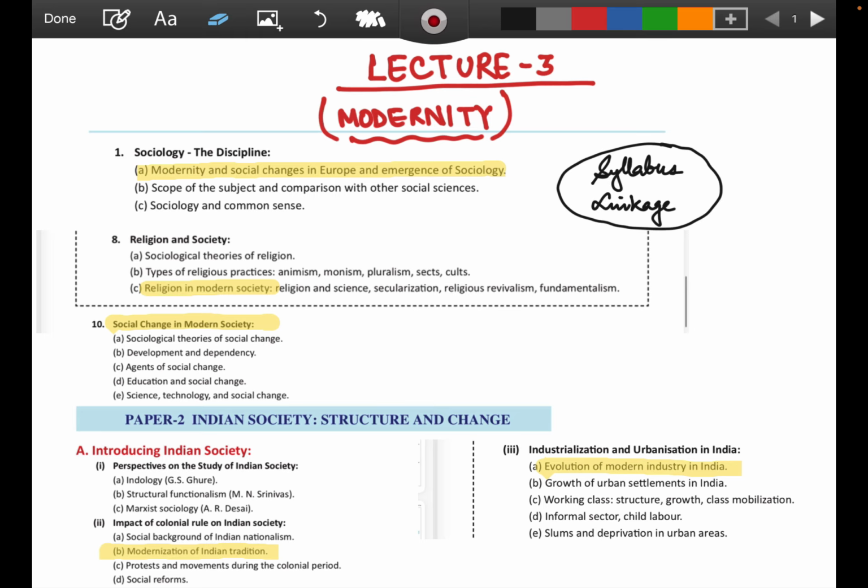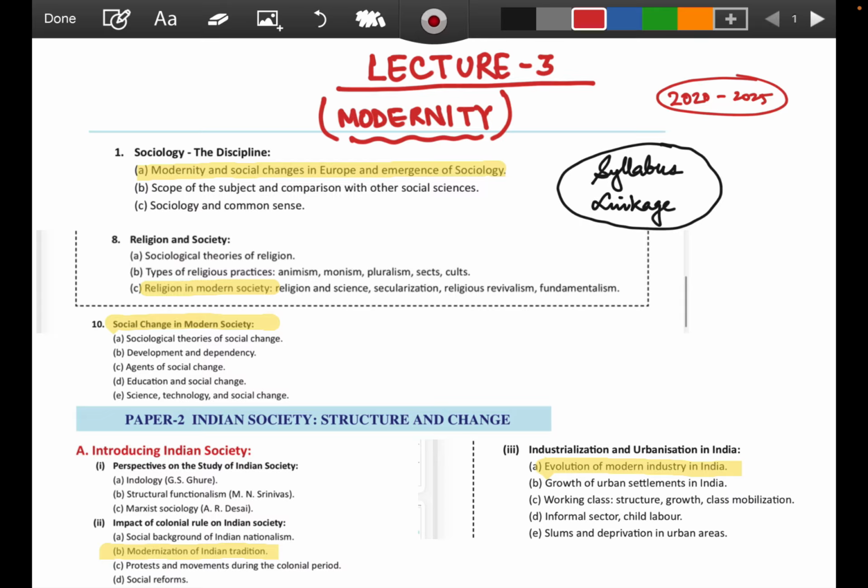Welcome to Brainstorming Sociology. Today's topic is modernity. This topic is of immense importance, as we know that questions have been asked in and around this topic, directly and indirectly, throughout the years, especially from 2020 to 2025. We have seen many questions coming from this area, and this topic is not only important for paper 1, it is of immense importance for paper 2 also.